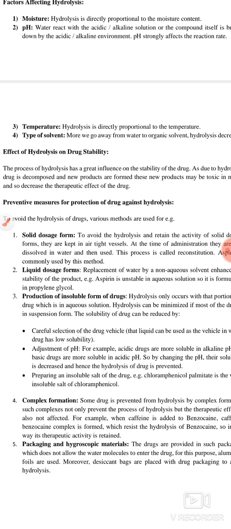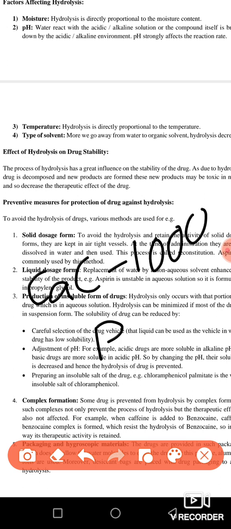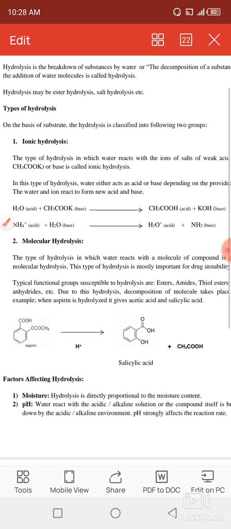And refrigerating is also a process by which you can protect your drug from hydrolysis. You can keep your medicines in the refrigerator. For example, I give you the example of a drug which is CAC 1000 plus. This is a calcium drug, and this is an effervescent drug which you dissolve in water and then drink. It is really affected by hydrolysis, so you should keep it in the refrigerator. So these are some preventive measures for hydrolysis, and some factors and some types of hydrolysis.